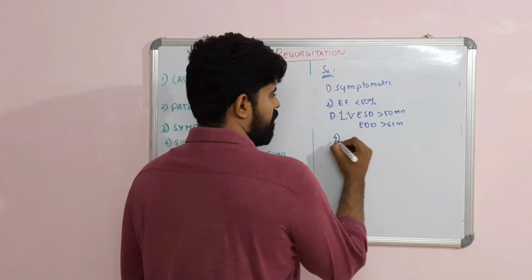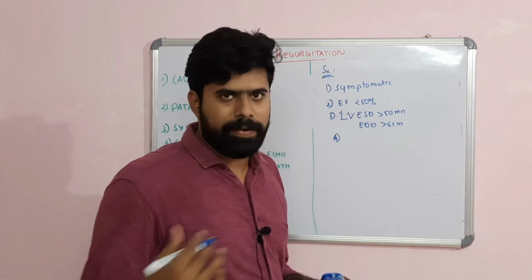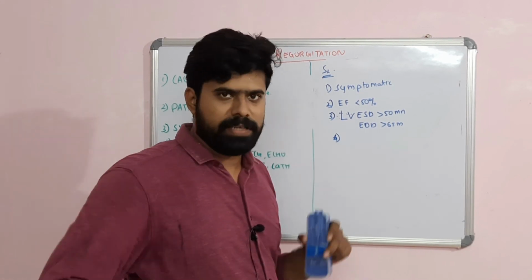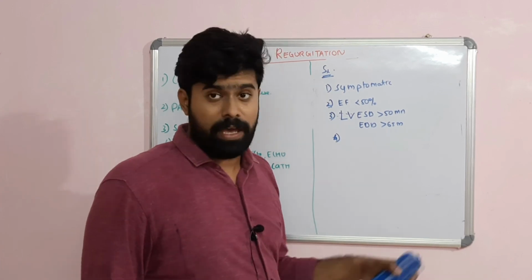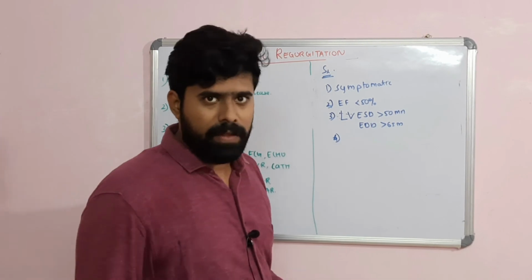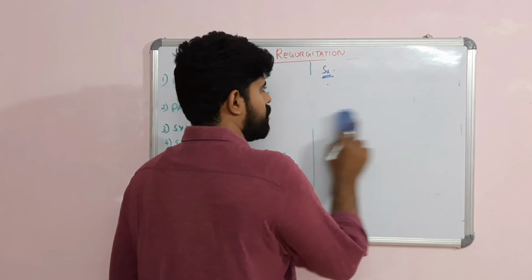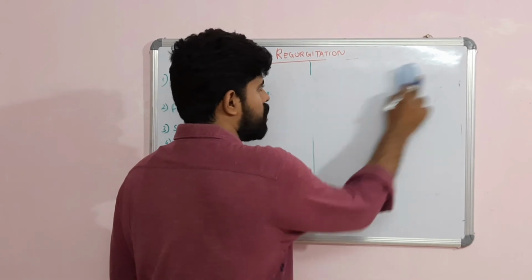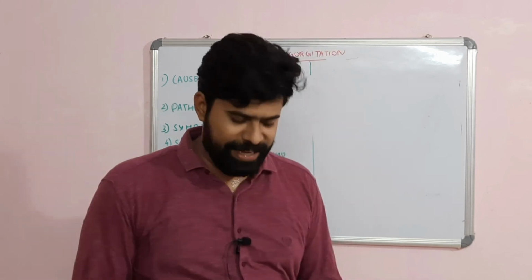If, when you do echo periodically, there is worsening severity of the AR, or if the patient is undergoing some other cardiac surgery, then you can also take up this surgery. So what surgery can be done? We always go for aortic valve replacement.